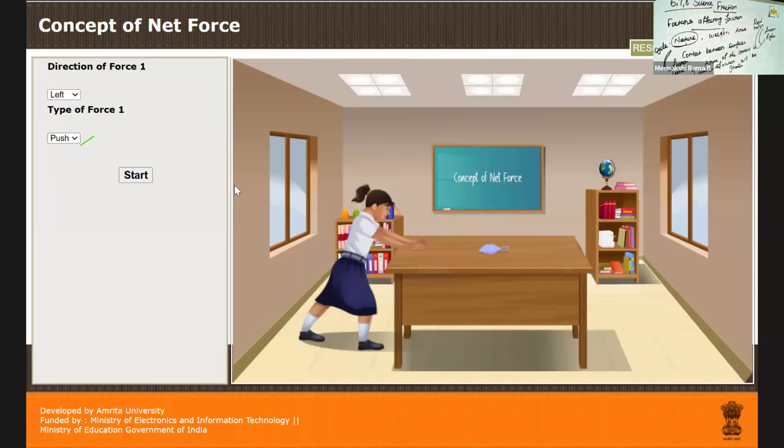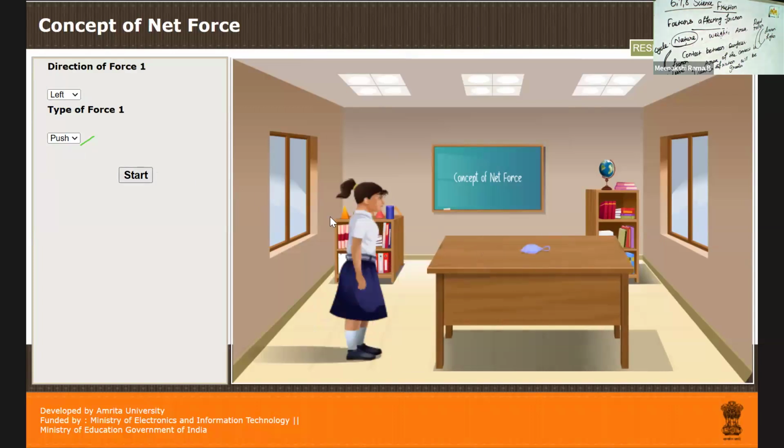Push. Yes, the bench moves to the opposite side. The girl pushes the bench. This is called a push. The force is applied in this area, so the bench moves to the front side.